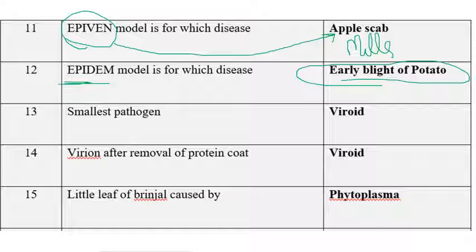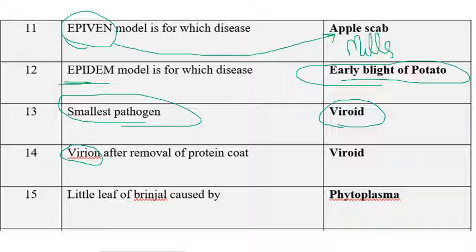The next one is smallest pathogen. Among the given, if you see the options, we may see fungi, bacteria, virus, and viroid, something like that. We know very well that viroid is the smallest plant pathogen. Virion after removal of protein coat, they had given. We know very well that a virus has a protein coat, whereas viroid is devoid of protein coat, in the sense it only consists of nucleic acid. Unlike a virus, it doesn't contain any protein coat, that is why viroid is called devoid of protein coat.